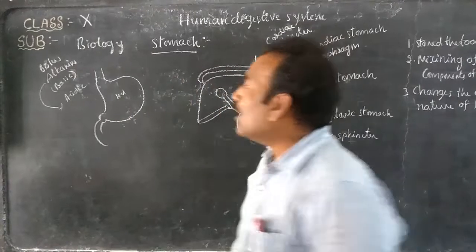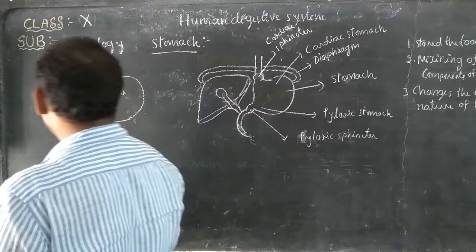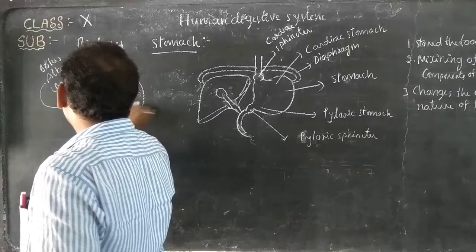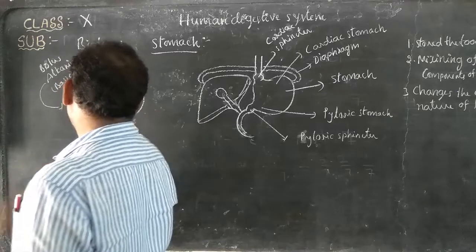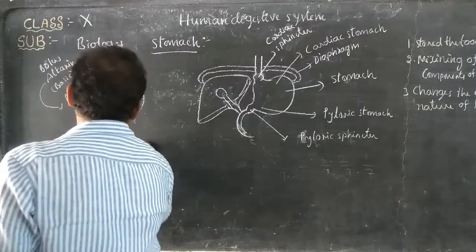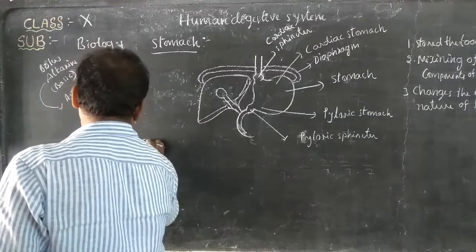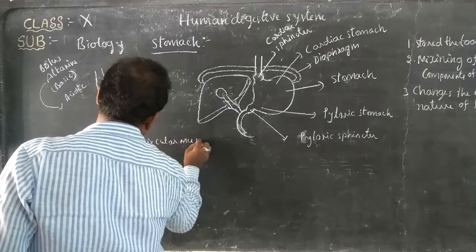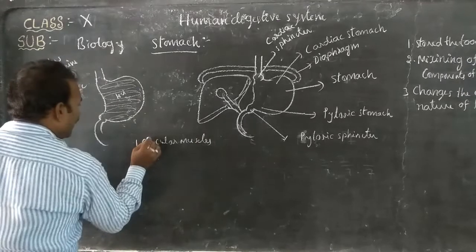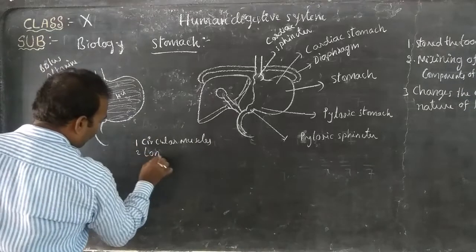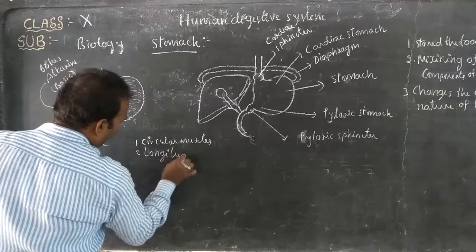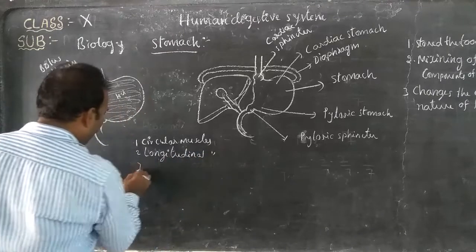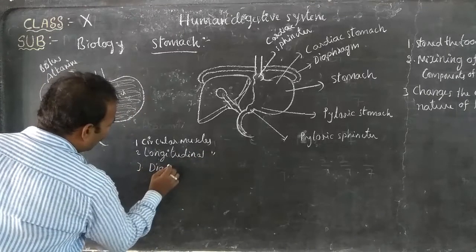The stomach is a muscular structure made of muscles. In the wall of the stomach, three types of muscle cells are there. They are circular muscles, longitudinal muscles, and the third one is the diagonal muscles.